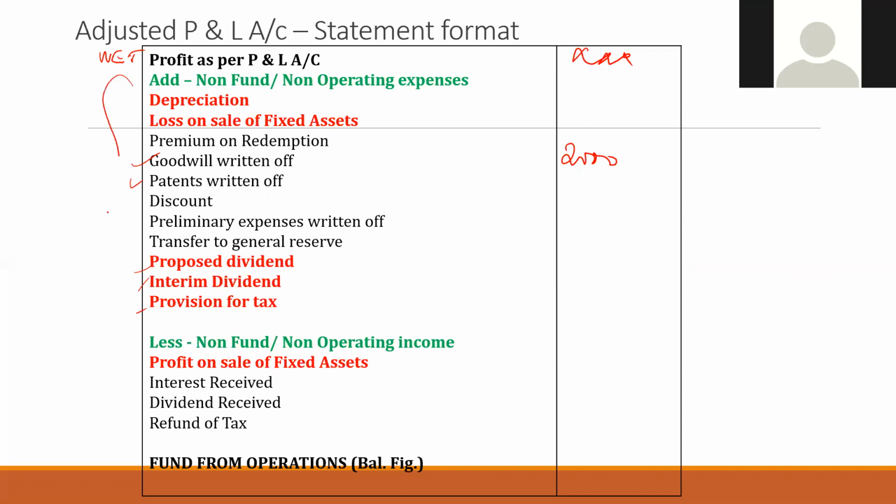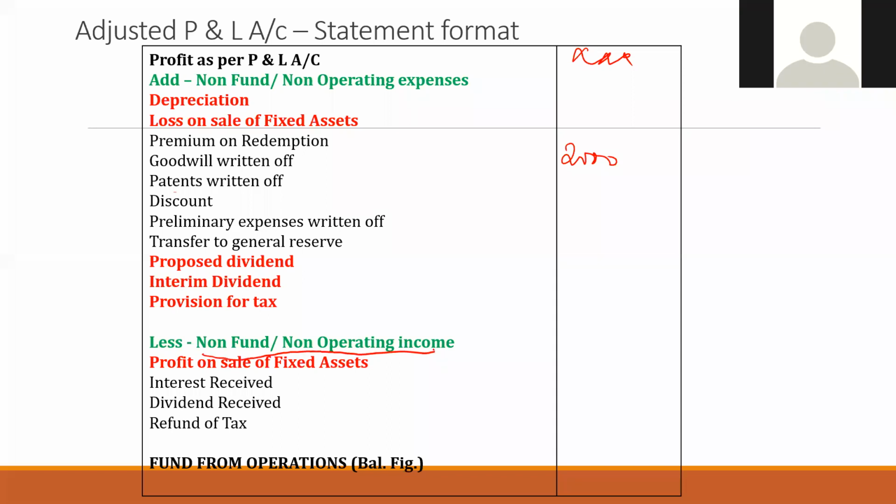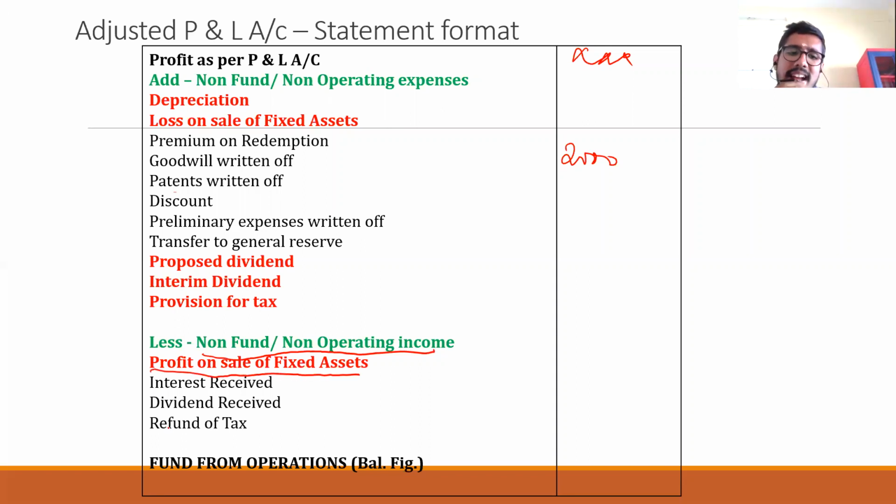So these are the items which we are adding. Depreciation, loss on sale of fixed asset, premium on redemption, all the expenses we are adding. Patents written off, goodwill written off, discount, preliminary expense, proposed dividend, transfer to general reserve. While doing the problem, you'll get to know about this. And we are reducing some other items. What are those? Non-fund or non-operating income. Generally, you will be getting only this profit on sale of fixed asset and some interest received, not more than that.